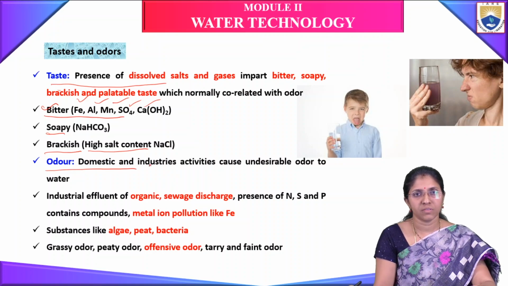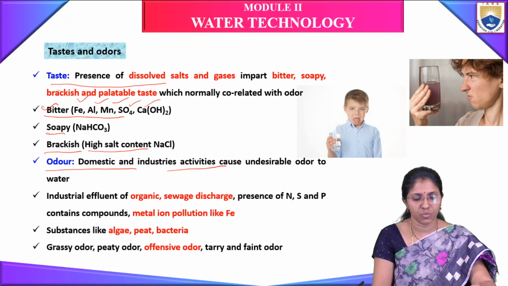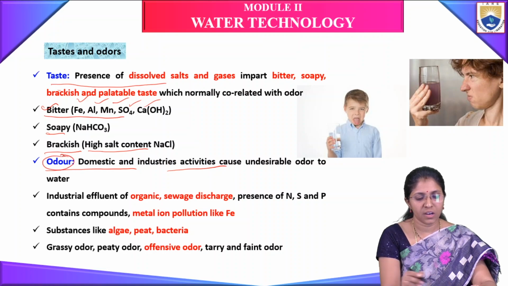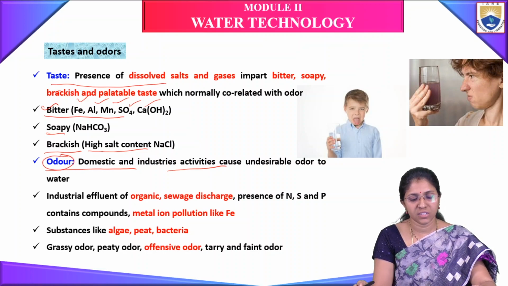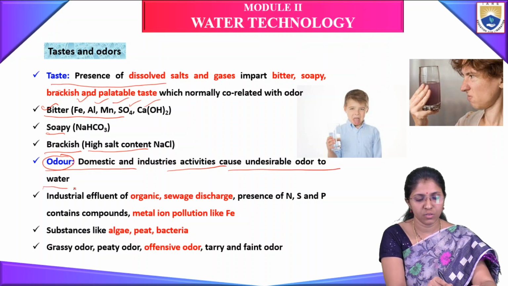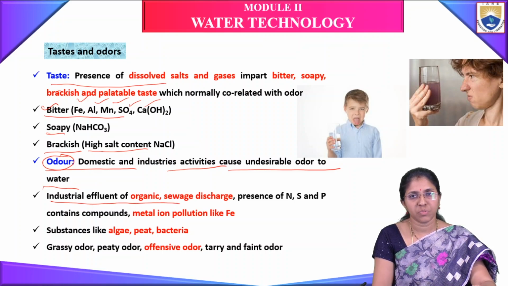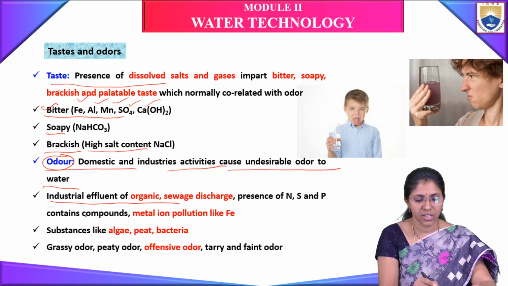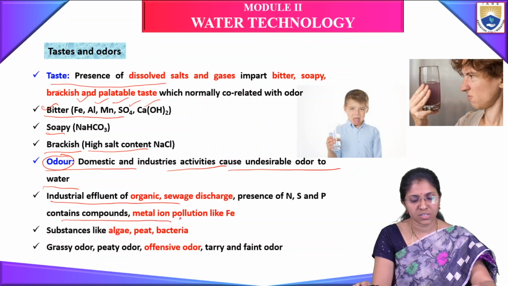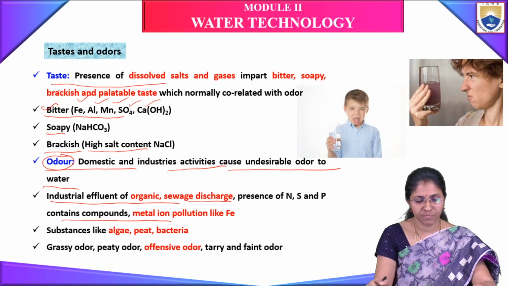Odor is due to domestic and industrial activities that cause undesirable odor to water. This odor is due to industrial effluents, organic sewage discharge, the presence of nitrogen, sulfur, phosphorus containing compounds, and metal ion pollution like iron.